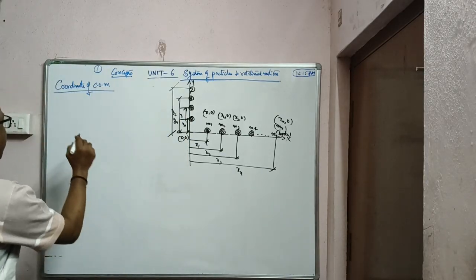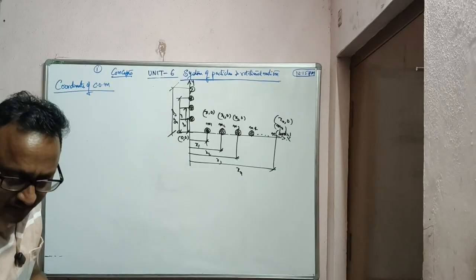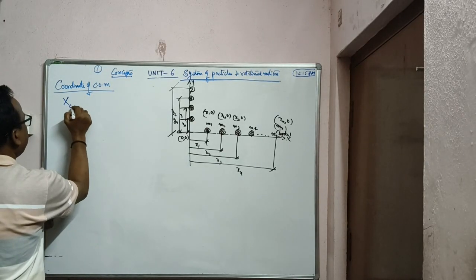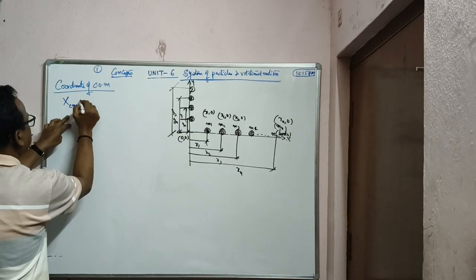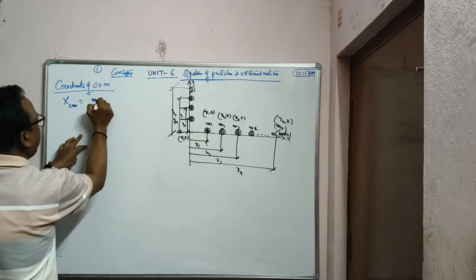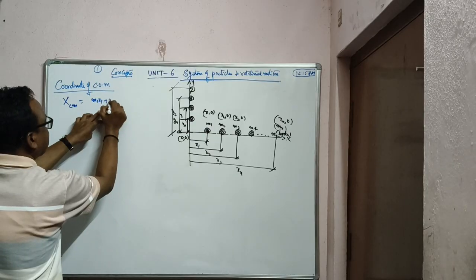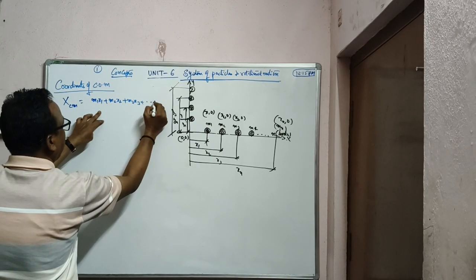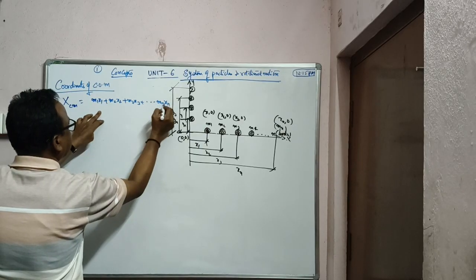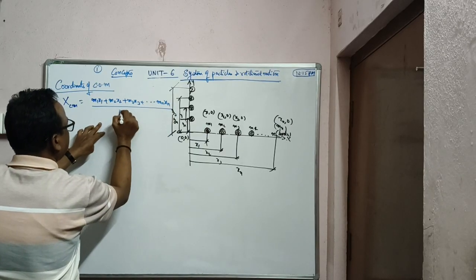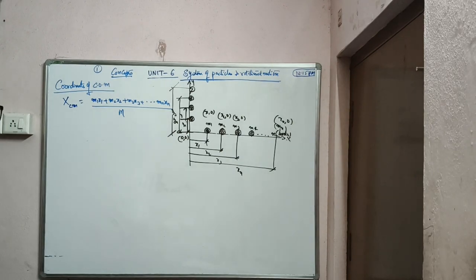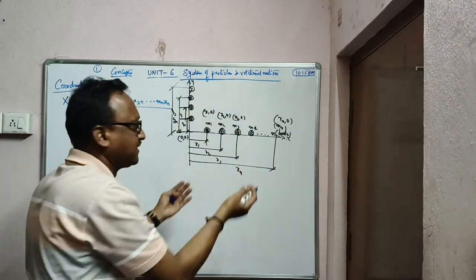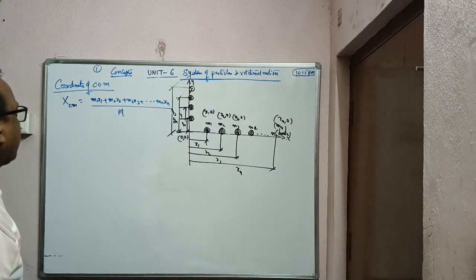So if the body is lying on x-axis, look only at the x coordinate. What will be the center of mass then? xcm is given by m1 x1 plus m2 x2 plus m3 x3 plus dot dot dot mn xn by capital M, where capital M is called the total mass of the system, the entire bodies, m1 m2 m3 m4 so on mn.